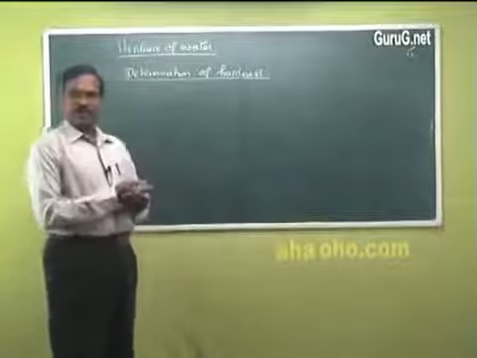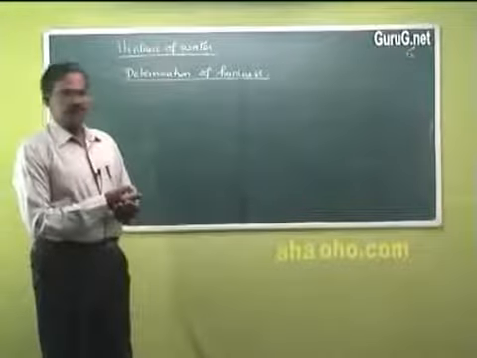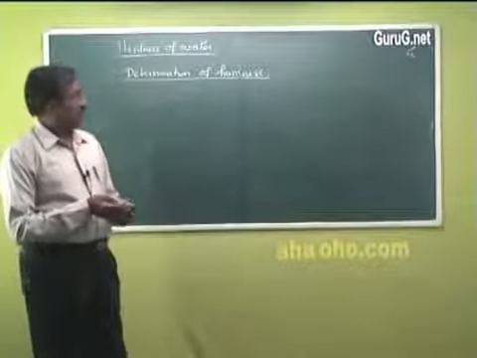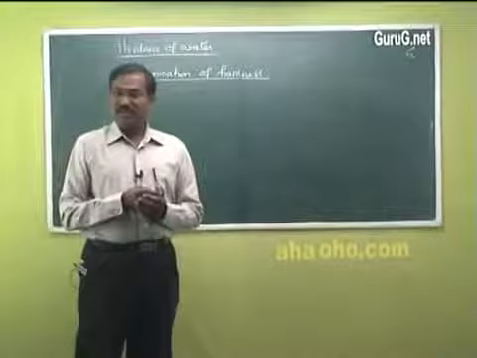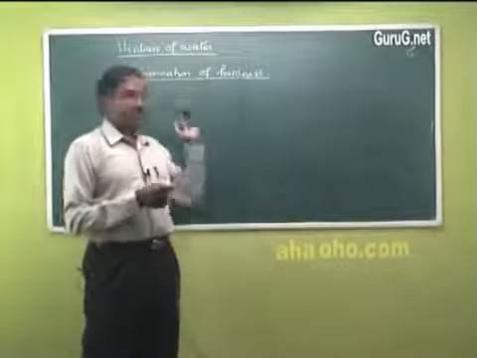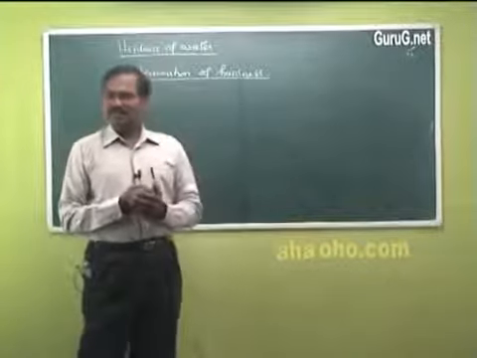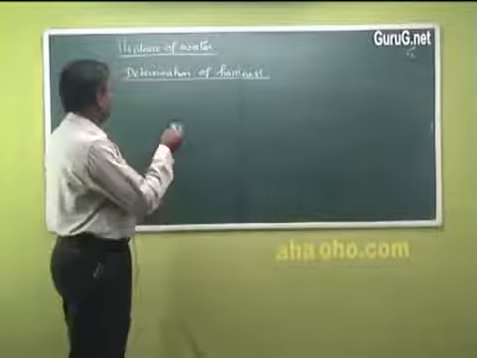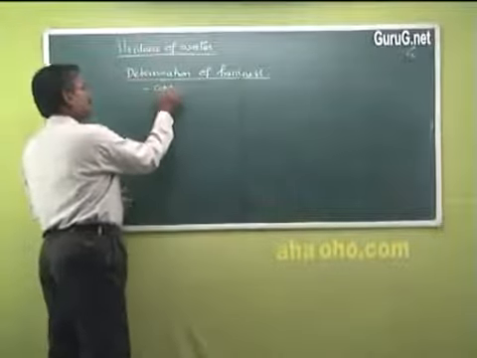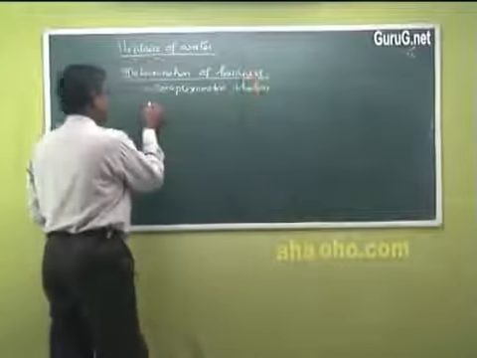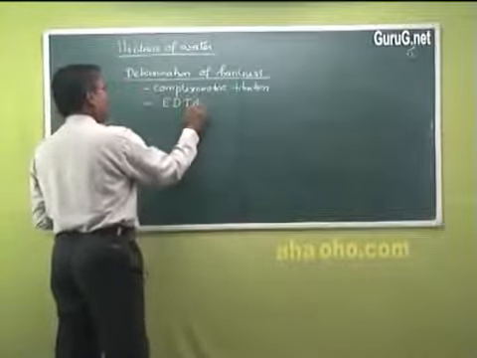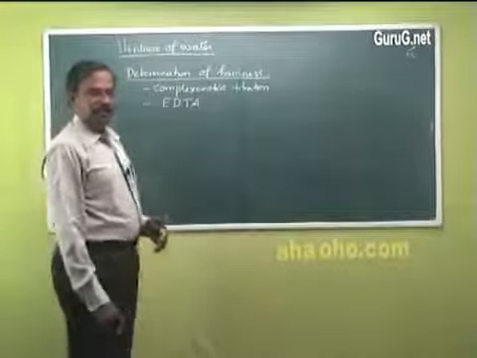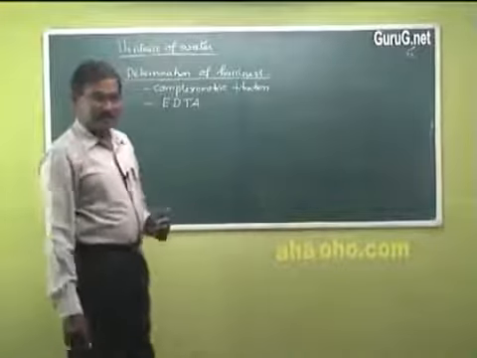Hardness of water is estimated by using a titration, but there is a difference between the titration you did earlier for alkalinity, which was a simple acid base titration, and this titration, which is a complexometric titration. In this complexometric titration we use a complexometric reagent, EDTA, ethylene diamine tetraacetic acid.